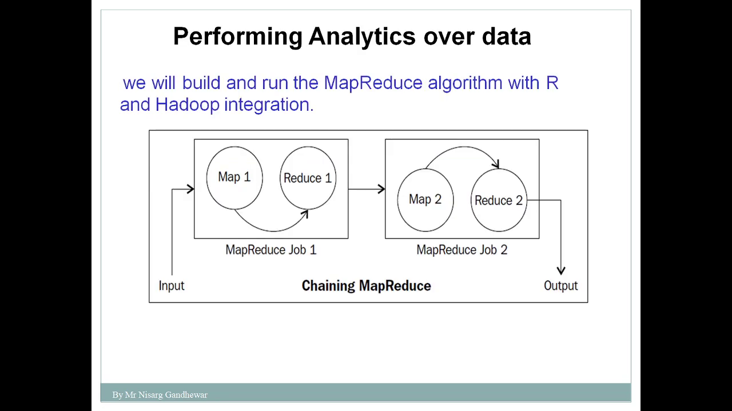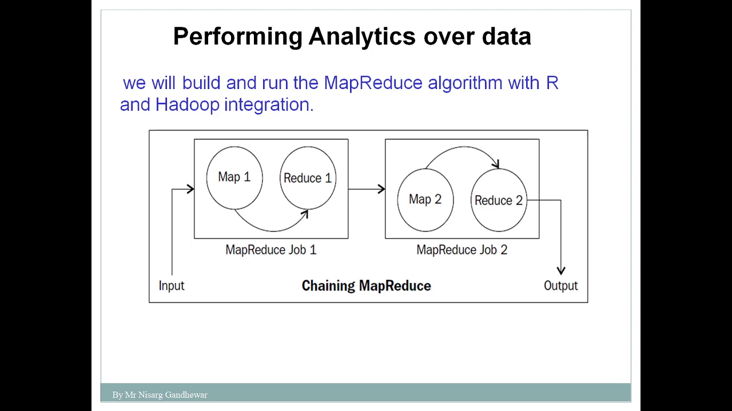Now step number 4, performing analytics over the data. Here the actual computation will take place, the actual analysis will be performed in this step, where you are going to use MapReduce, because we know that in Hadoop two major components are there. One is HDFS, which stores the data, and the second is MapReduce, which helps us to manipulate the data, to process that data and to perform data analytics. So here we will build and run the MapReduce algorithm with R and Hadoop integration. So in this case we are discussing Hadoop and R.